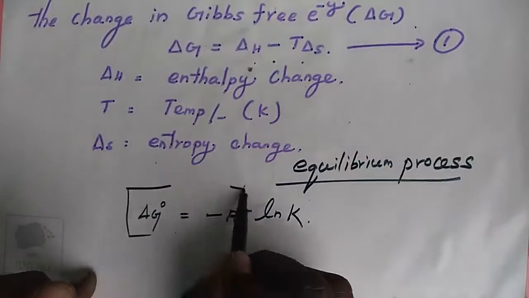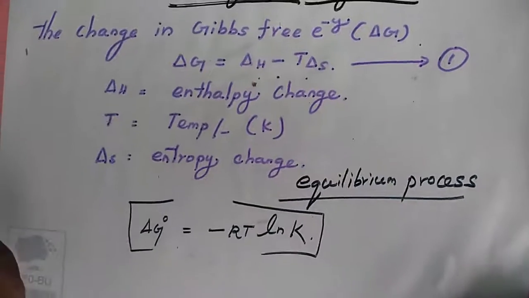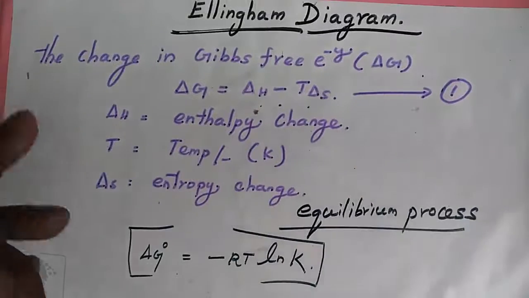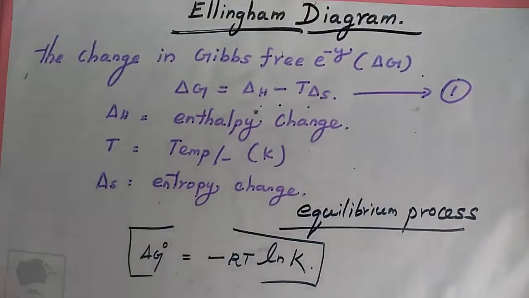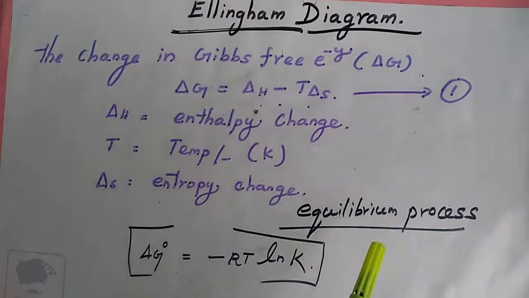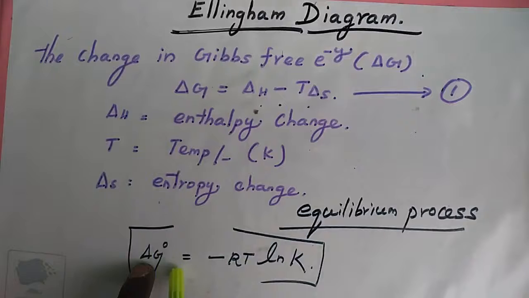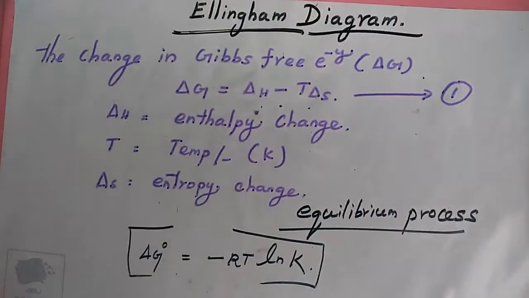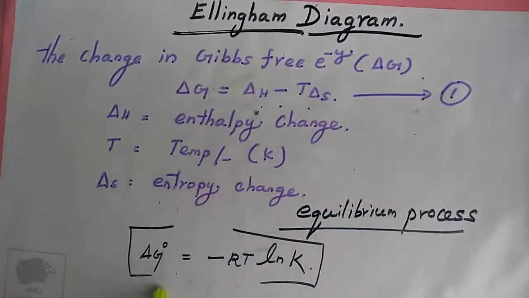Listen, in the Ellingham diagram, the change in Gibbs free energy del G equals del H minus T del S. For an equilibrium process, del G naught can be calculated using the equilibrium constant by the following expression: del G naught equal to minus RT ln K.